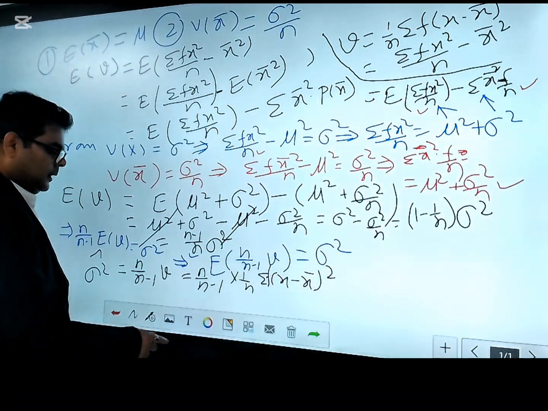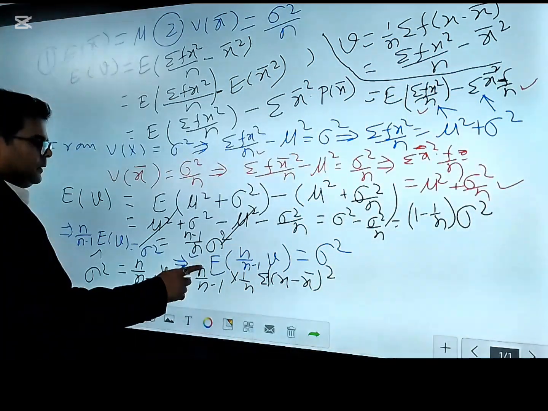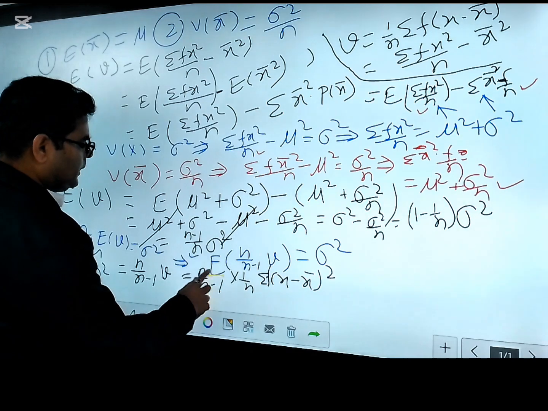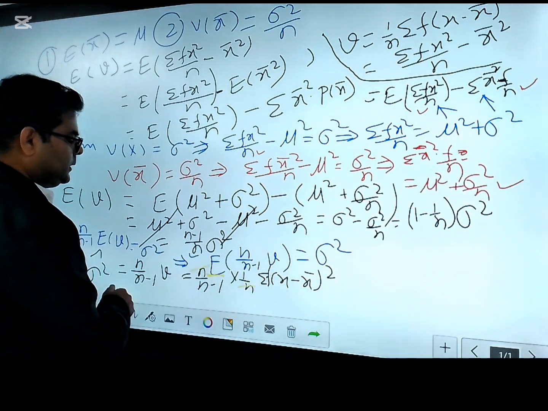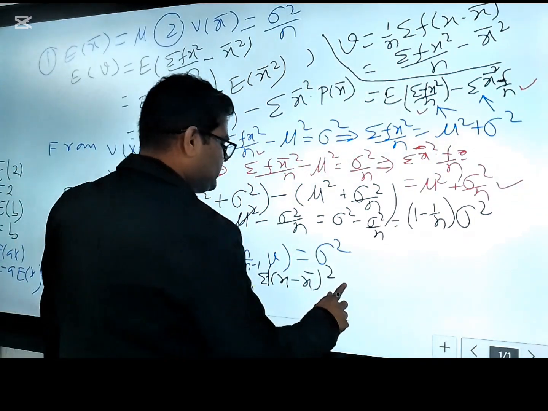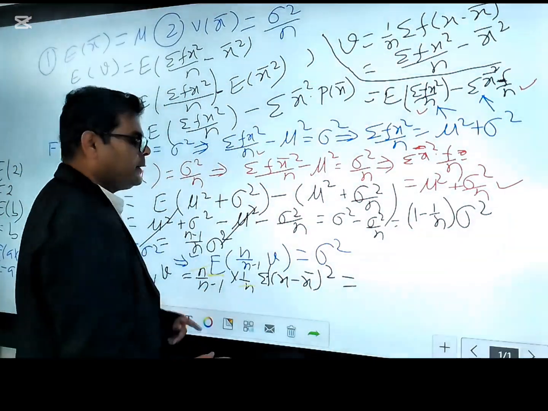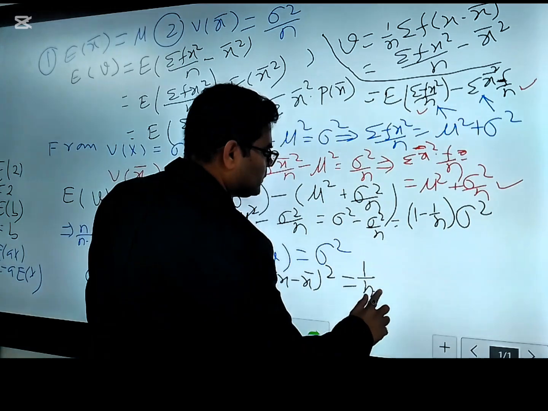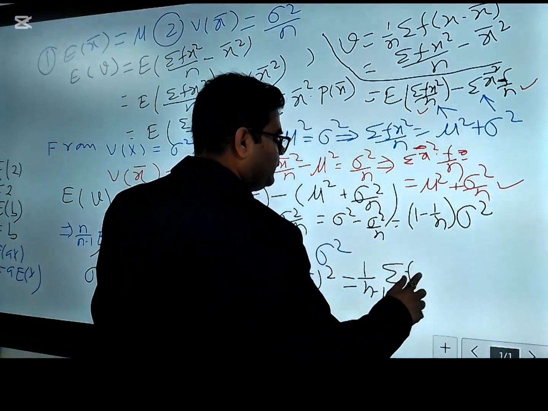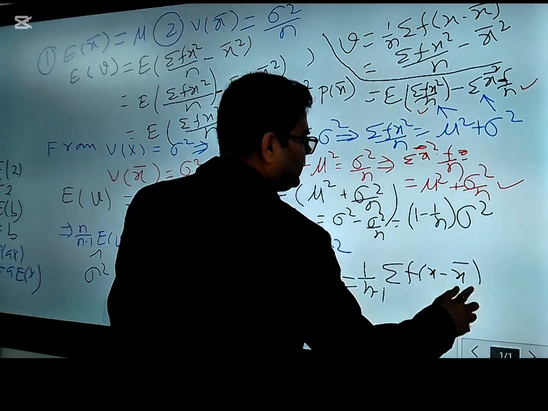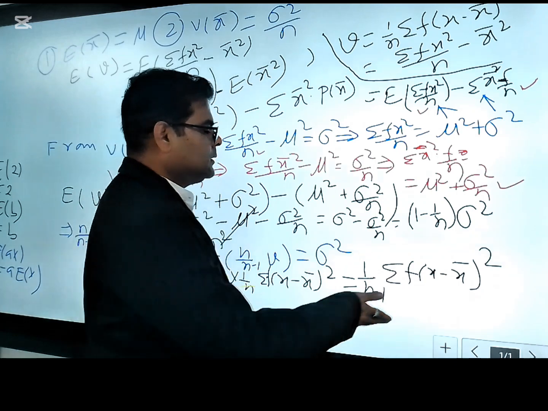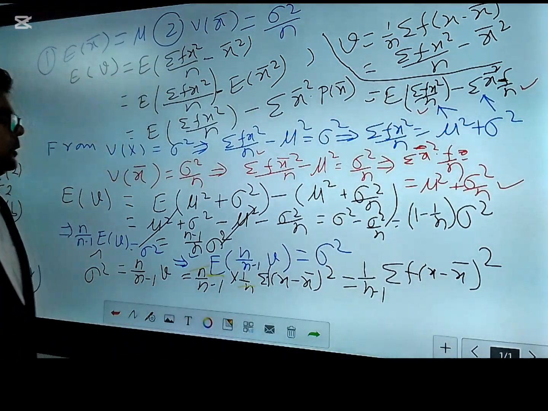Now you can see, yes, n by n minus 1, so n and n cancel out. So what we are left with then? We are left with, after that, only n minus 1 in the denominator. So it is 1 by n minus 1 summation of f times x minus x bar squared, if I am considering this as the discrete series. If this is the individual series, just remove f, then that will give you the value.